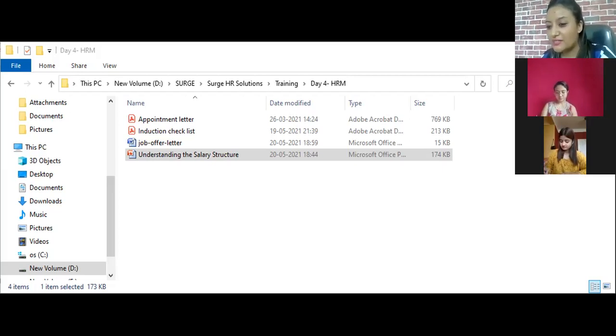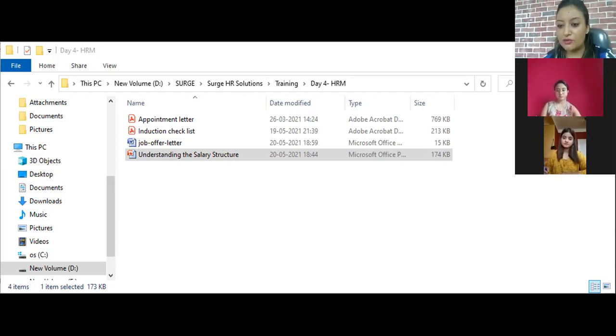So just write this down so that it is somewhere in the corner of your mind, and when we refer to it later, you can relate. The components in CTC will be basic, HRA and all that. I have already sent that to you on the phone, so you can just refer to it. CTC, the cost to the company, is never equal to the take home salary of the employee.